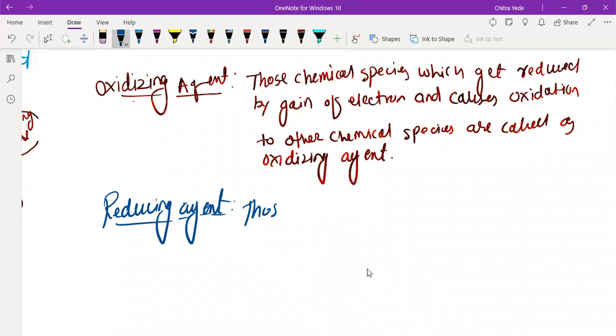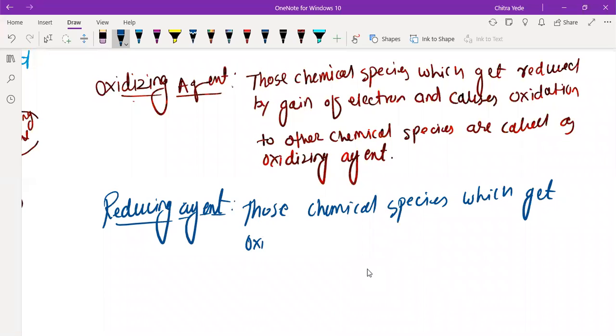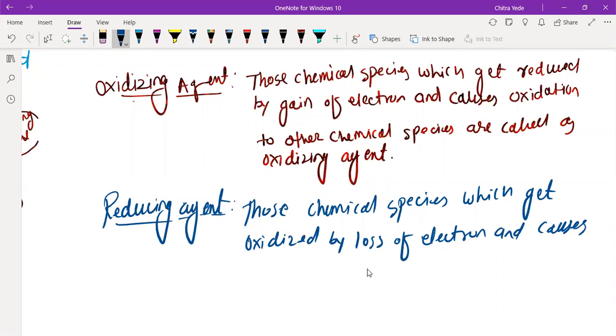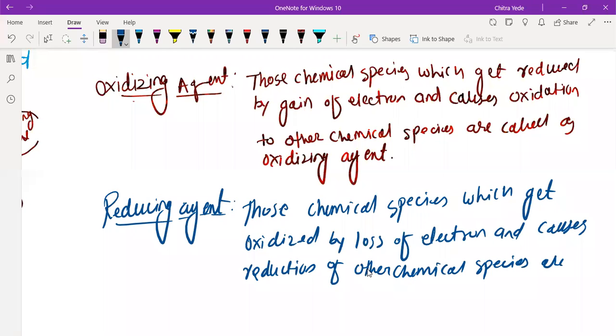So those chemical species which get oxidized by loss of electron and cause reduction of other chemical species are called reducing agent.